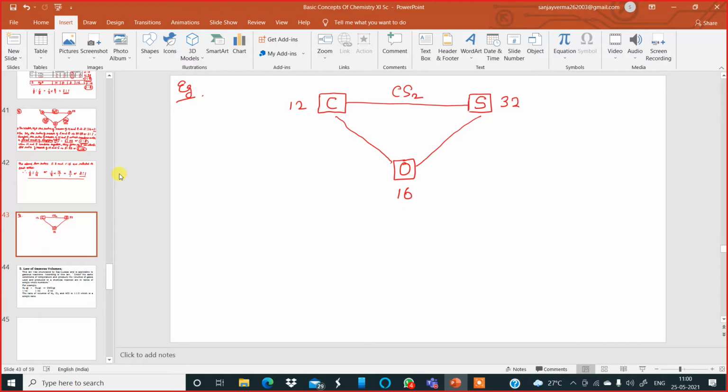Sulfur and oxygen will combine to form sulfur dioxide. Carbon and oxygen will combine to form what? Carbon dioxide, exactly. Okay. Am I clear till here? Now let us start with the first compound over here, that is carbon dioxide.